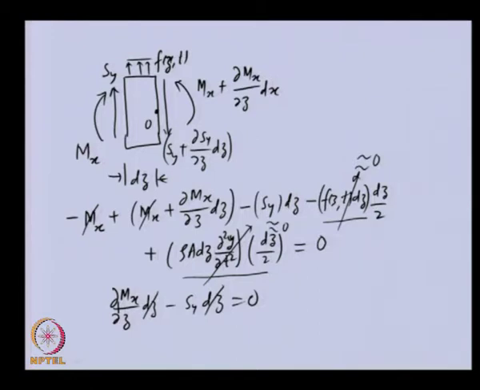Now, we know that the bending moment is given as EI del square V by del z square, where V is, let us say, the linear displacement. So, this expression we can write as del by del z of EI del square V by del z square minus Sy is equal to 0. EI can be a function of z, so I am keeping it inside at present.